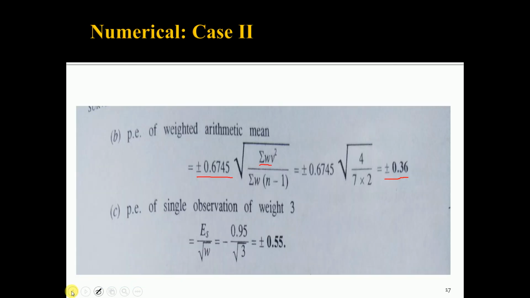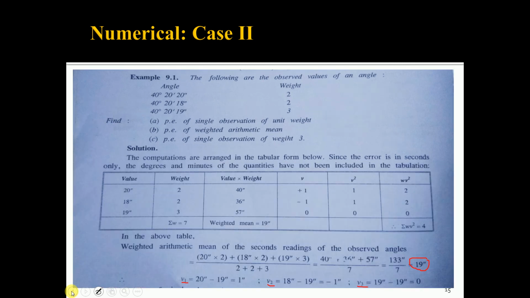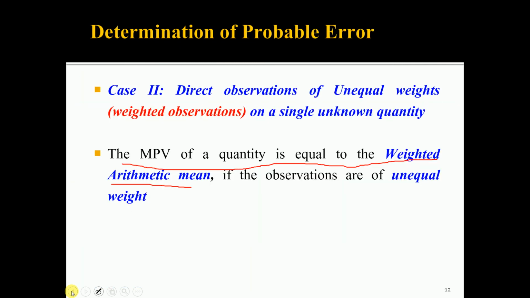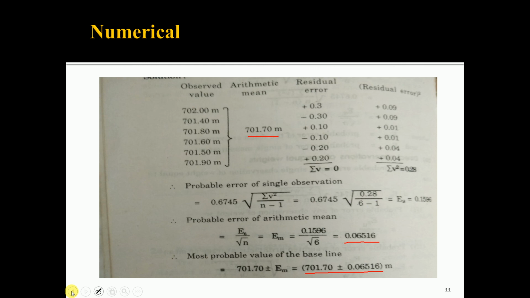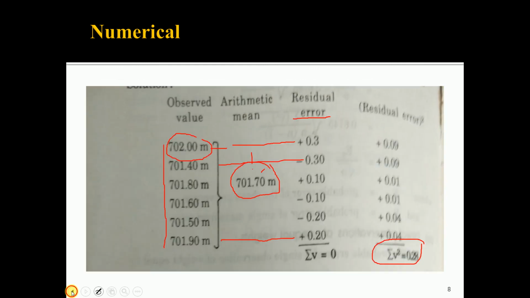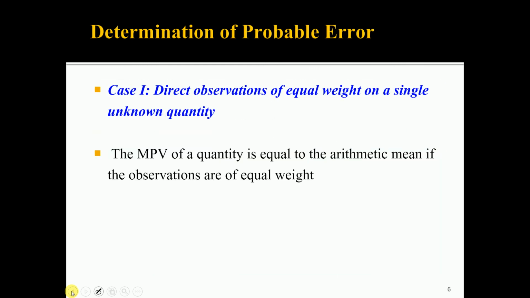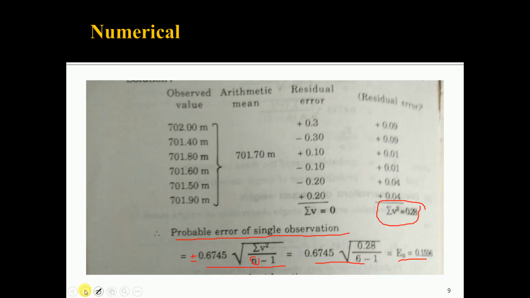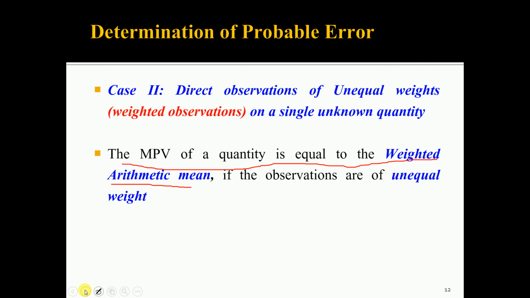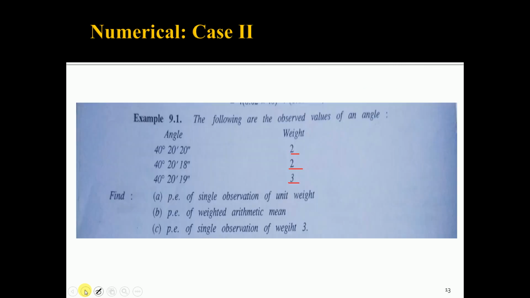So let us summarize what we have studied here. We have studied the laws of accidental error. Then we have discussed how to find out the probable error when all the observations are of equal weight. Also we have discussed how to find out the probable error when the observations are weighted, having different weights.